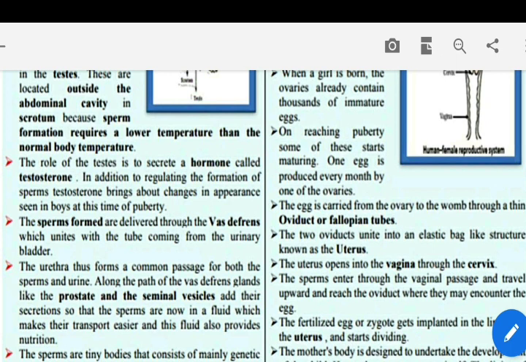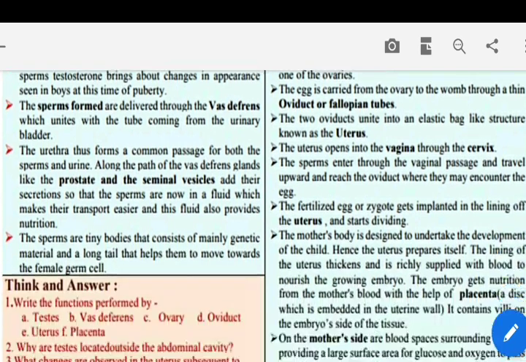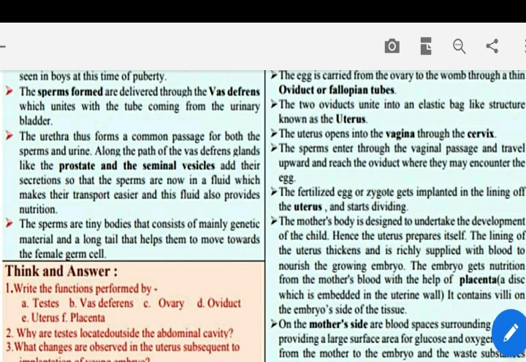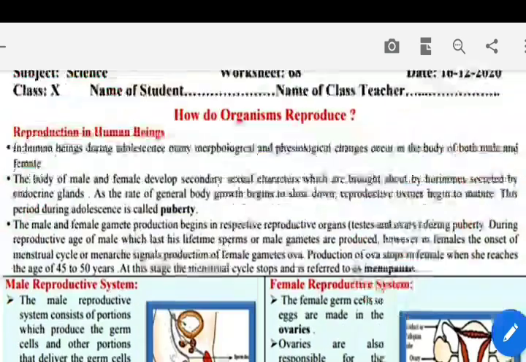Along the path of the vas deferens, glands like the prostate and the seminal vesicle add their secretions so that the sperms are now in a fluid, which makes their transport easier, and this fluid also provides nutrition. The sperms are tiny bodies that consist of mainly genetic material and a long tail that helps them to move towards the female germ cell, यानी कि ओवा.